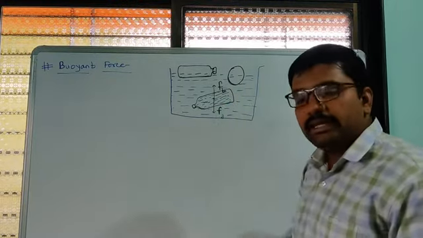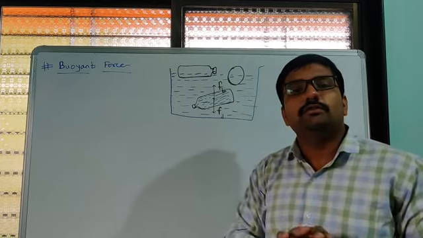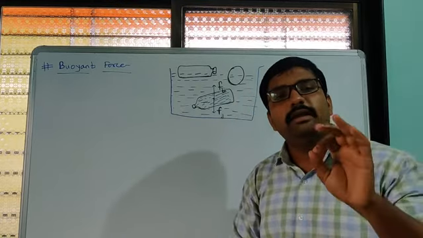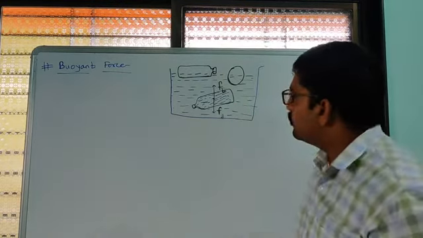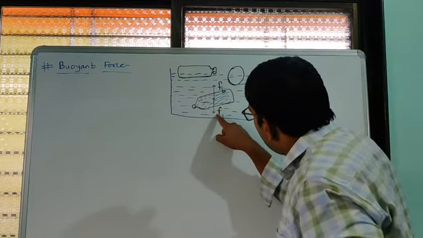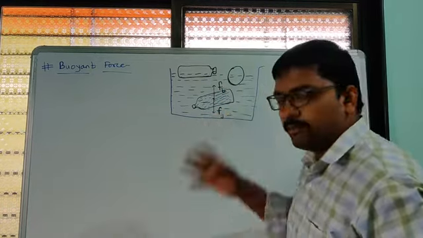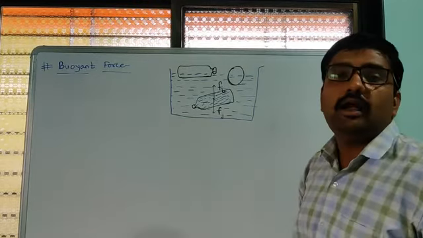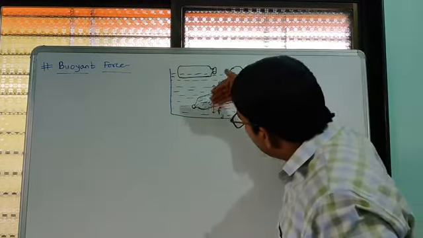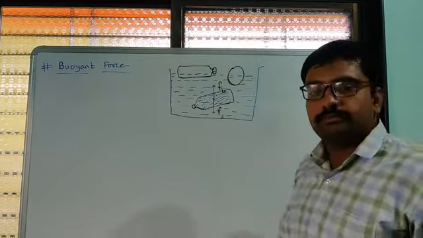Water is here, so gravitational force, no doubt about that, will act on that water. So the gravitational force acts downwards towards the center of earth on this bottle. But still this bottle does not go towards the bottom.